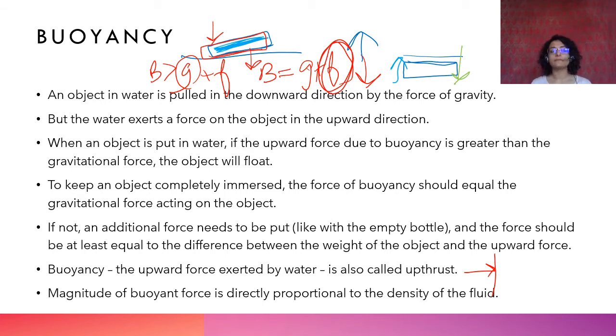What does this mean? The denser the fluid, यानी पानी की एक specific density होती है. अगर an object which is able to sink in water, जब sink होगा water में, तब इसका मतलब क्या है?